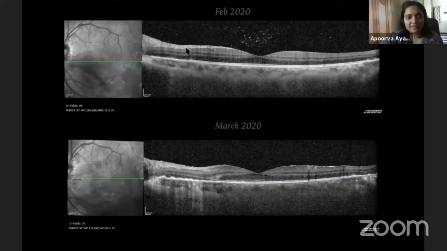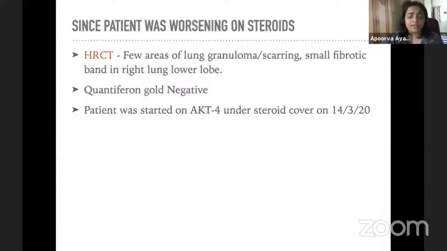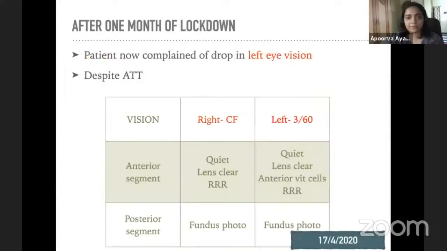So here we see a comparison where these are the new lesions, and here there was no lesion a month ago. Now we did an HRCT, and we found that he had some areas of scarring and a fibrotic band in the lower lobe of the lung. So he was started on ATT-4 under steroid cover in March 2020.